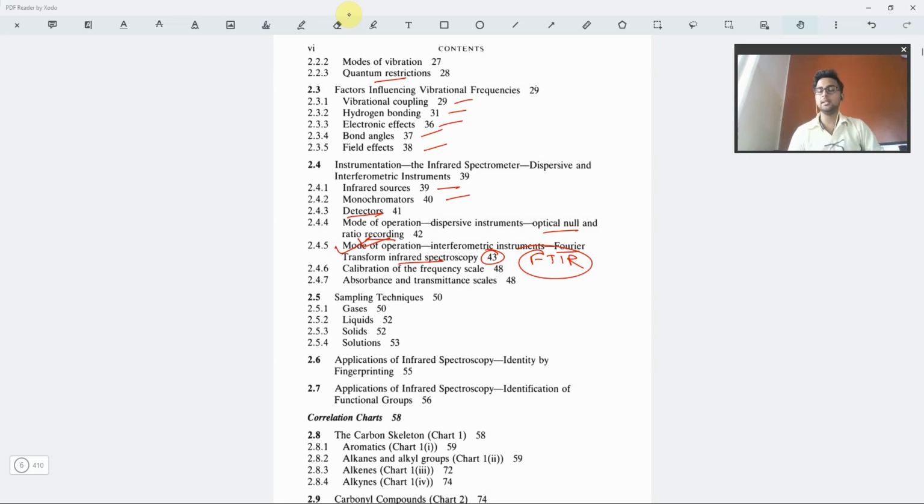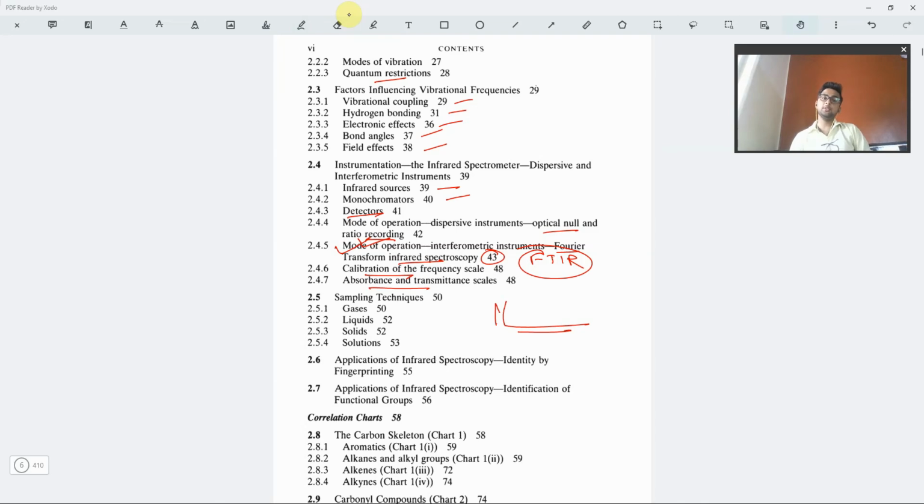Then just using it is not the exact way, because we have to calibrate the whole instrument. We have to see whether the instrument properly works or not. Then we have the absorbance and transmittance scales, because obviously in IR we obtain a graph which has the transmittance on one side and the wavelength on the other side. So we have to calibrate the scales.